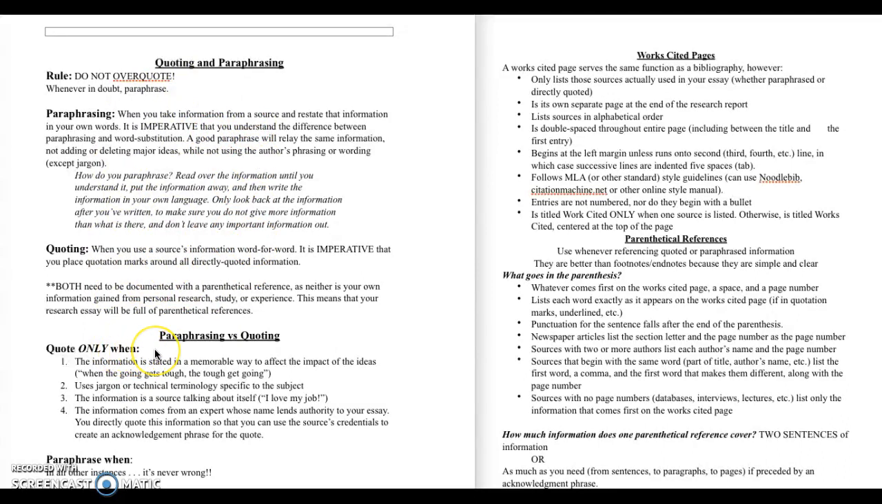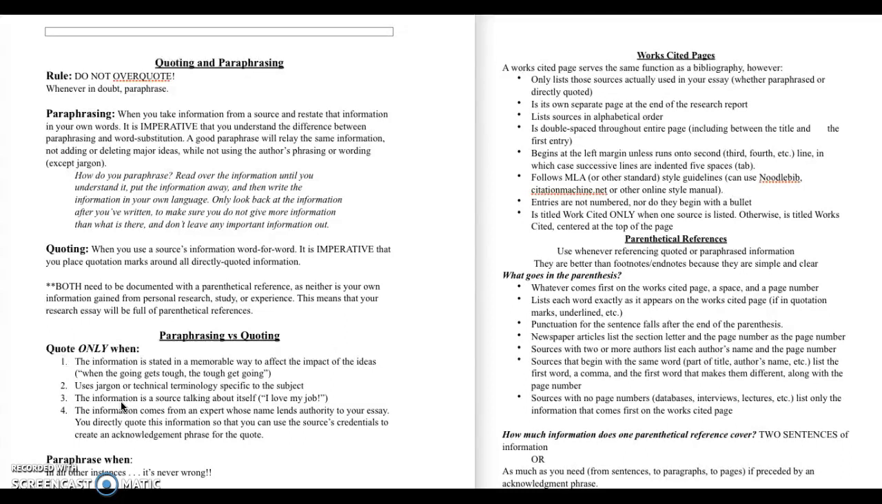When you're writing your research reports, there's only 4 instances when it's okay to directly quote. When it's the information that is stated in a memorable way, when it uses technical terminology specific to the subject. So especially in the case of writing definitions for things, especially your career report or the career, you probably can't change that language because it's so specific to that career that that's okay to directly quote.